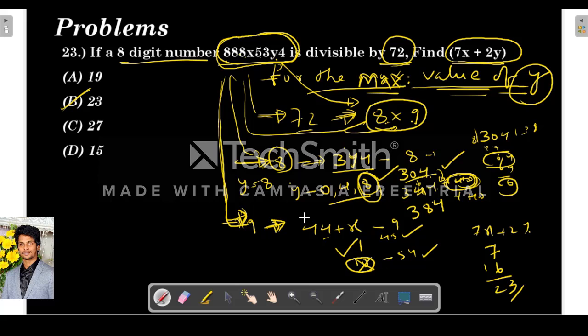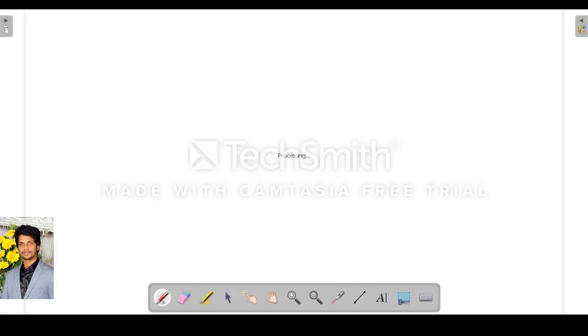What is the divisibility rule of 9? Sum of all digits must be a multiple of 9, right? So I am doing the sum of digits. 8 8 8 24 plus 8 5 plus 3 8 32 plus 4 36, and y we got 8. So 44. 44 plus x should be a multiple of 9. So if x is 1, then this is 45, which is a multiple of 9. Then the next possible value is 10, which is not possible because x is a digit. So our x is 1, means 7, plus y is 18. Sorry, y is 8 means 16. So the value will be 23.